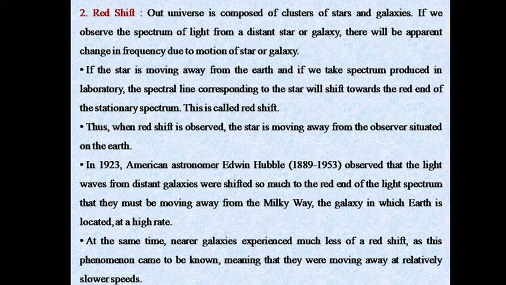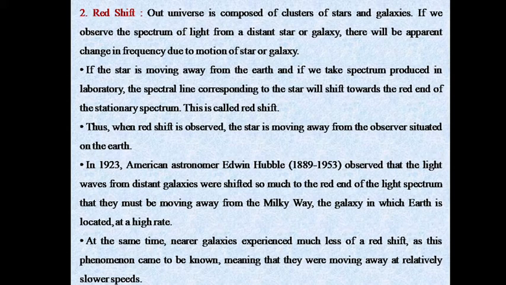We have already seen prism light, the seven colors of light. The first one is violet light and the last one is red light. When the wavelength is shifted towards violet light, it is called violet shift, and when the wavelength is shifted towards red light, it is called red shift. Thus, when red shift is observed, the star is moving away from the observer situated on the Earth.